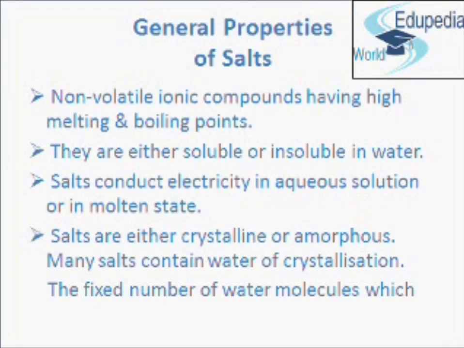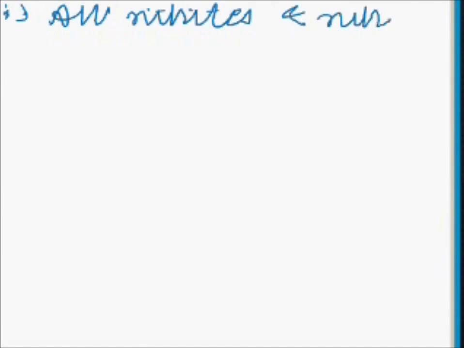General properties of salts. Salts are generally non-volatile ionic compounds having high melting and boiling points. Salts are either soluble or insoluble in water. The general rule concerning the solubility of salts in water is like this. The first rule says all nitrites and nitrates are soluble.